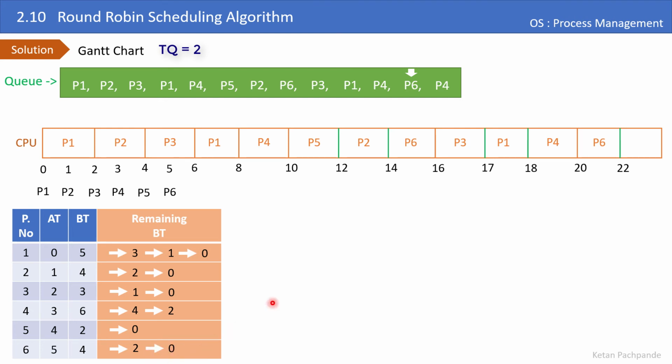Alright, so there is only one process in the queue now. Let's increment the head and schedule the process P4. From 22 to 24 it will run and its burst time will reach 0. That's how all the processes' remaining burst time is 0 now, and here we complete the Gantt chart.